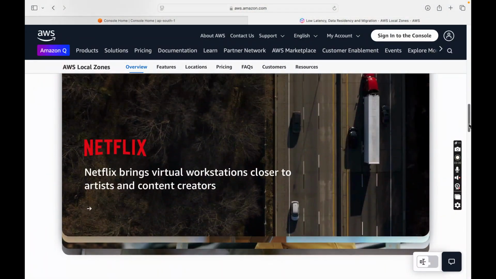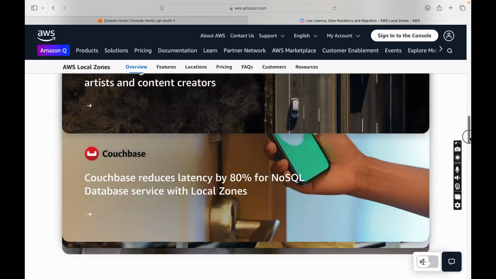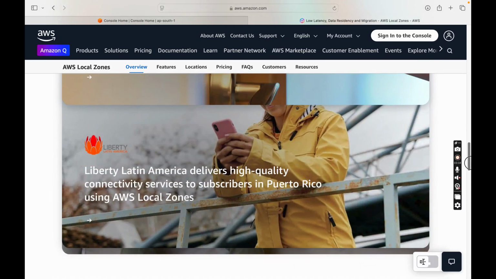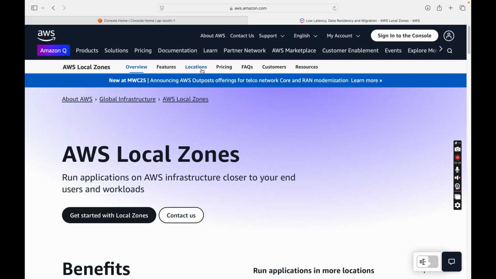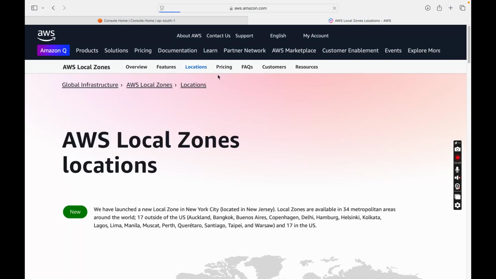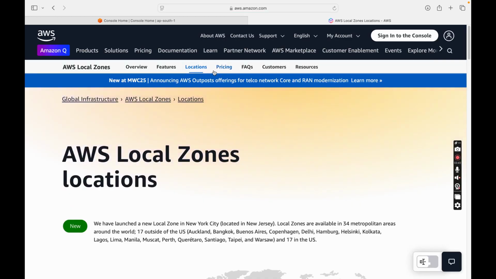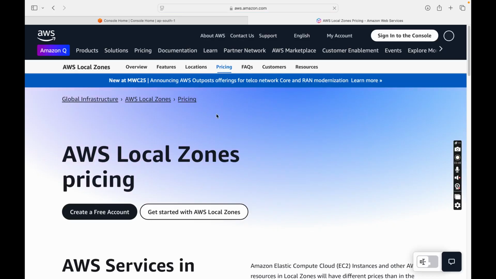And there are a lot of companies like Netflix and Crunchbase already powered with local zones. Then we have locations also mentioned here, and obviously, as per requirements, there is also pricing that you will have to come across.